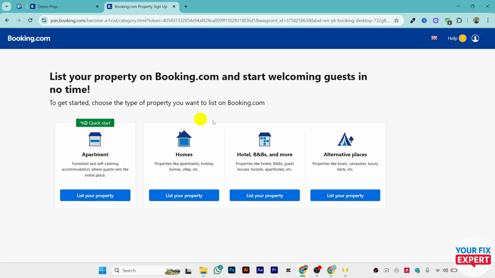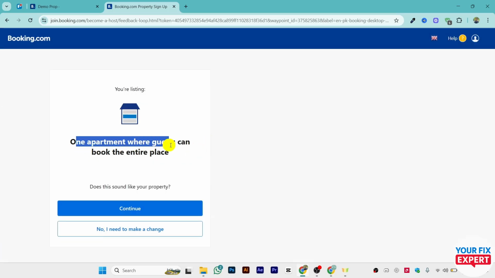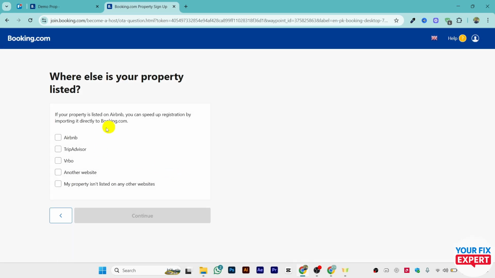So you can select your property. Let's say I want to select the apartment. So just click on apartments, select it. Either you have one apartment or multiple, just click on continue, and they'll ask you about one apartment where guests can book the entire place. Click on continue, and they will ask you where else your property is listed.